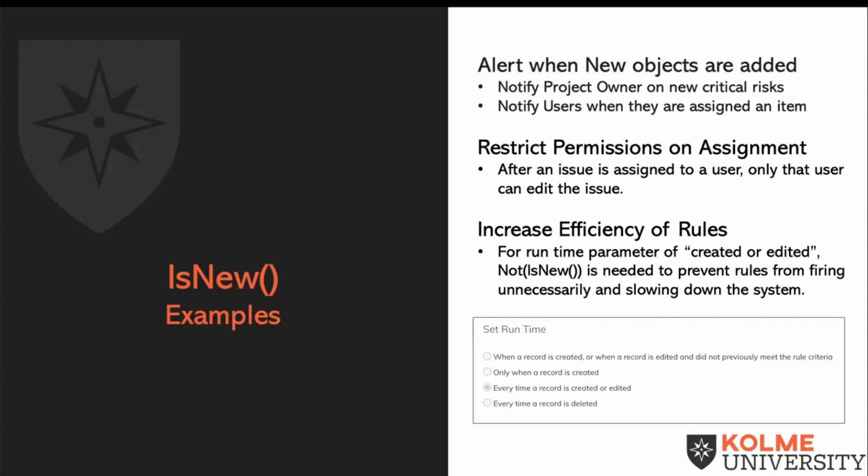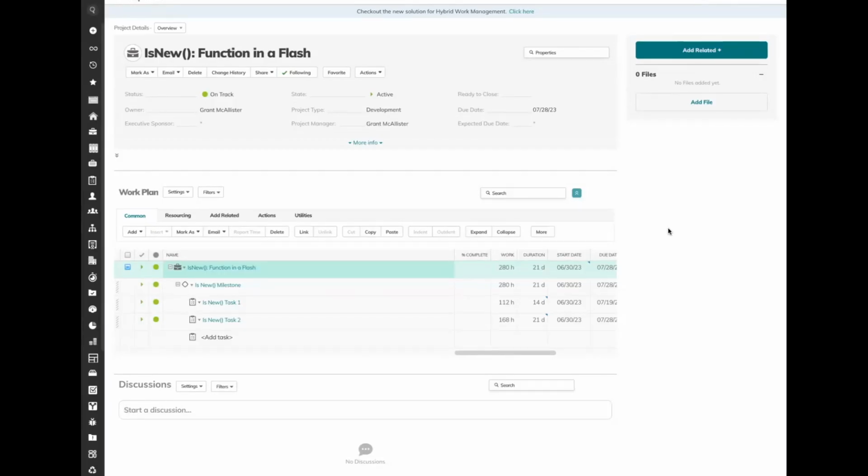Let's take a look. Okay, our first example is to notify the project owner on new critical risks. Let's go ahead and add a new risk to the system.